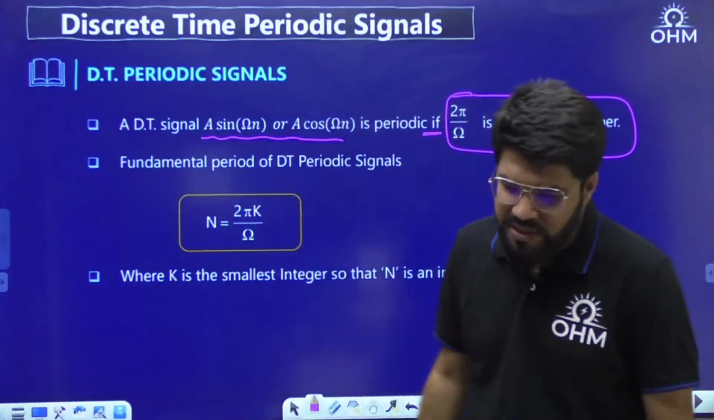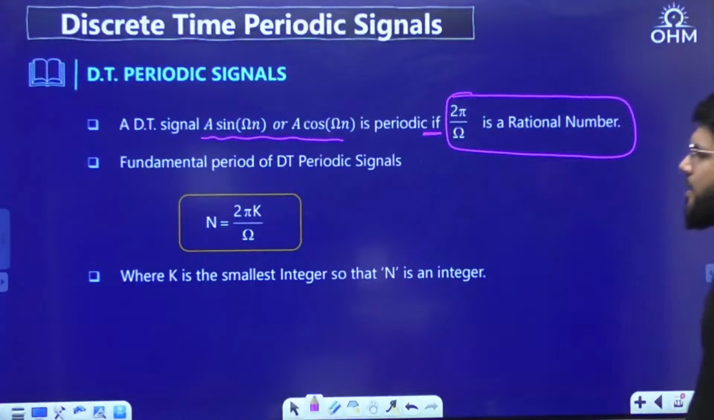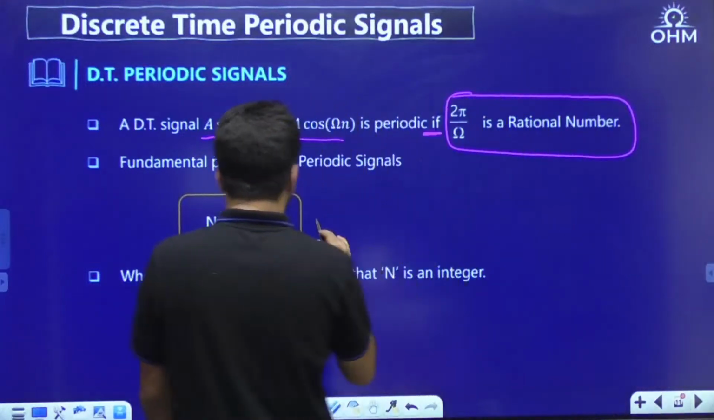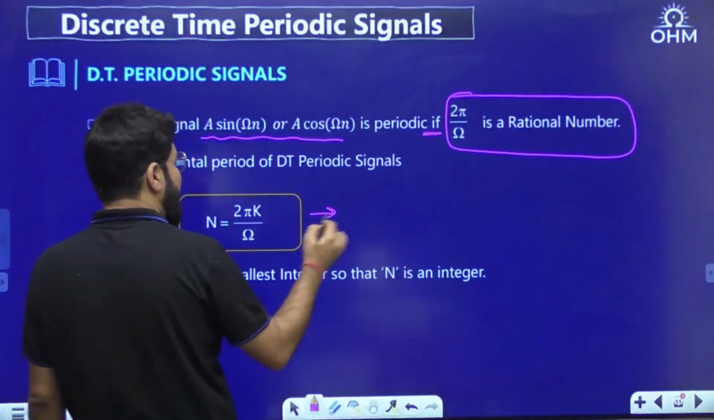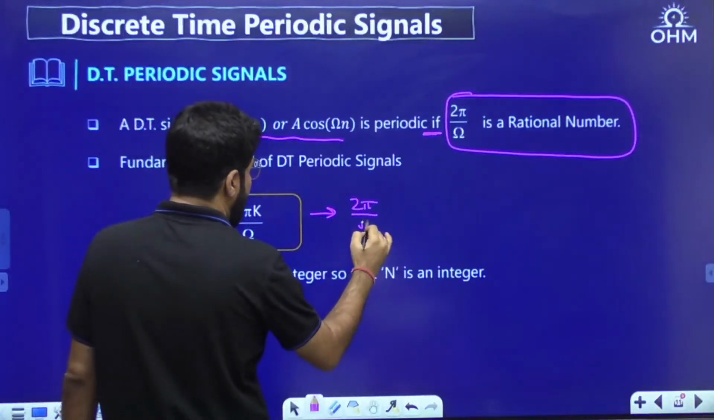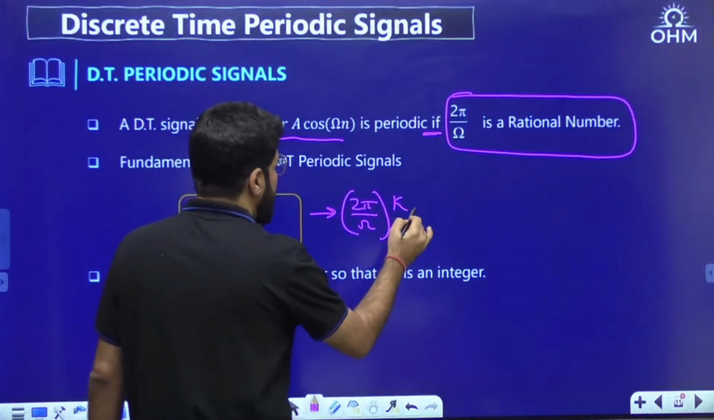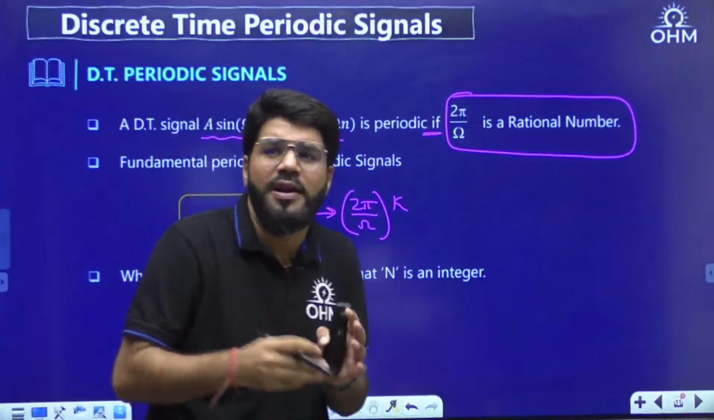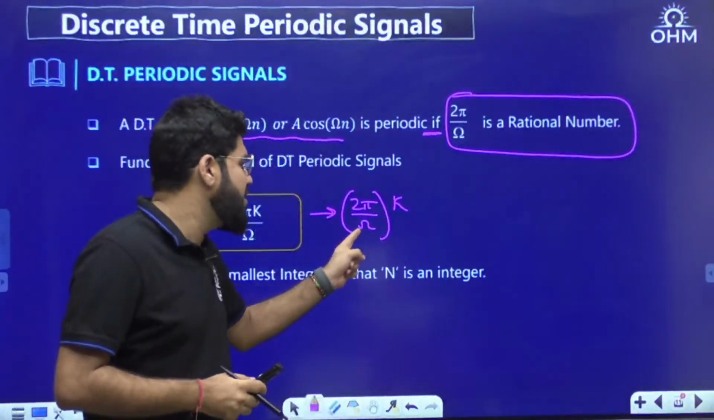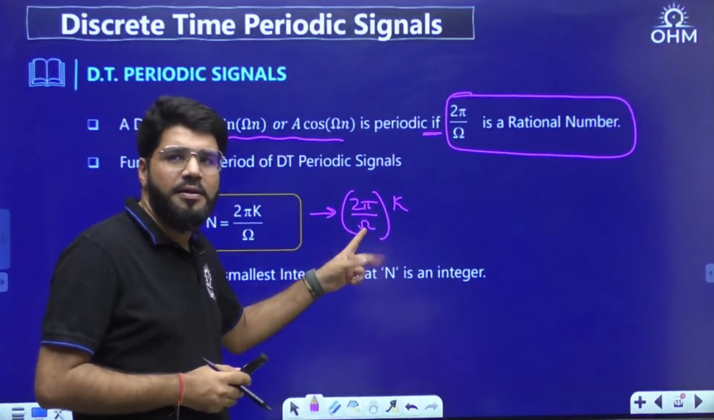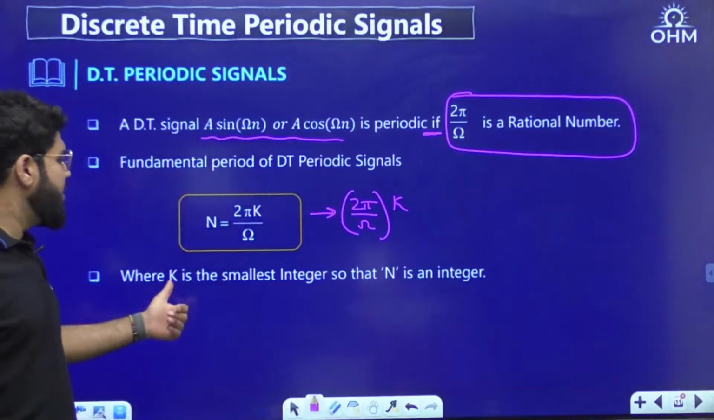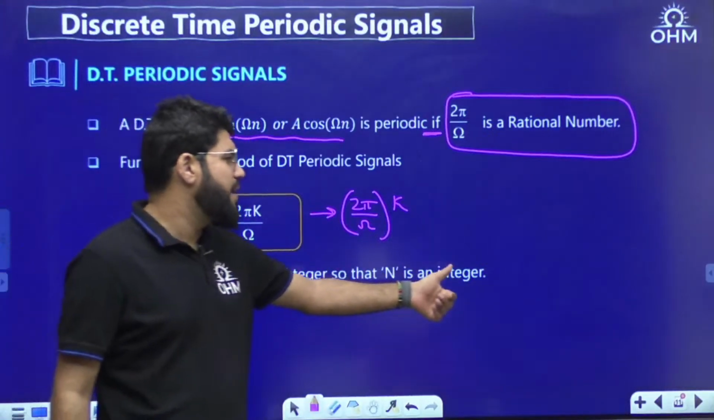It can be expressed as a ratio of two integers, correct? And then the fundamental period is 2 pi by omega into k, where k can be any integer. Logically it should be the integer which will cancel the denominator. Simple. Where k is the smallest integer so that n becomes an integer.